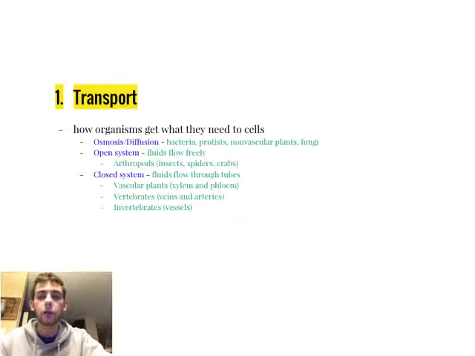Other organisms have evolved to have an open or a closed system. An open system is one in which bodily fluids flow freely, and that's going to be in organisms like arthropods. So examples of arthropods are insects, spiders, and crabs. The opposite of that is a closed system in which fluids are going to flow through tubes, and there are a couple of different categories. In vascular plants, those tubes are going to be xylem and phloem. In vertebrates, that will be veins and arteries. And in invertebrates, so organisms without a backbone, it's going to occur in vessels.